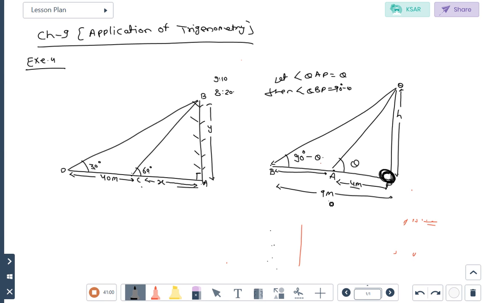Understand? So all student, today you will do chapter 9 questions based on angle of elevation. In the next lecture we will discuss the question based on angle of depression.